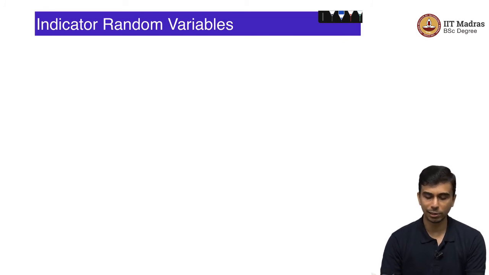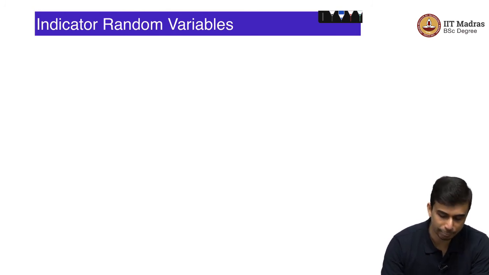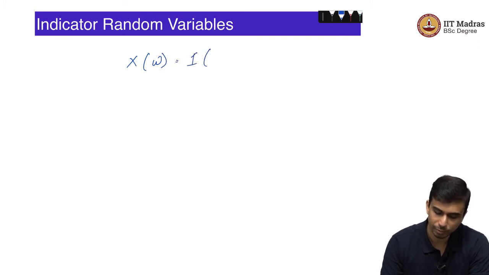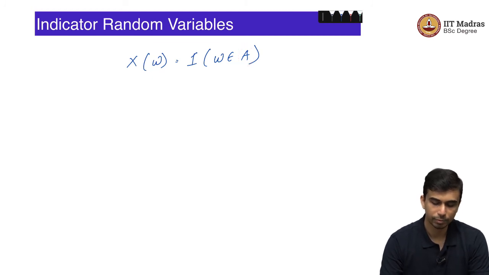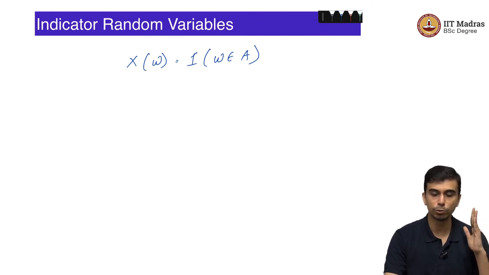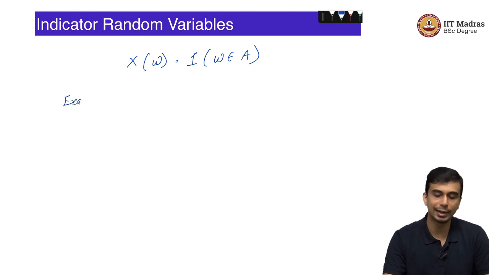So, there is one other special class of random variables which occur very often, especially in analyzing other random variables, which are indicator random variables. Indicator random variables are special because they take only 2 particular values, either 0 or 1. An indicator random variable X of omega is simply equal to the indicator of omega belonging to a set A. This A is an event, and this random variable is equal to 1 if that event happens and 0 otherwise. So, this is called an indicator random variable.